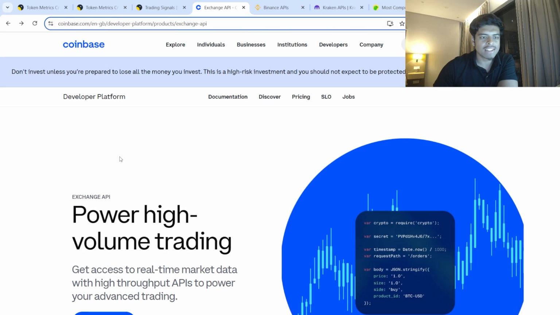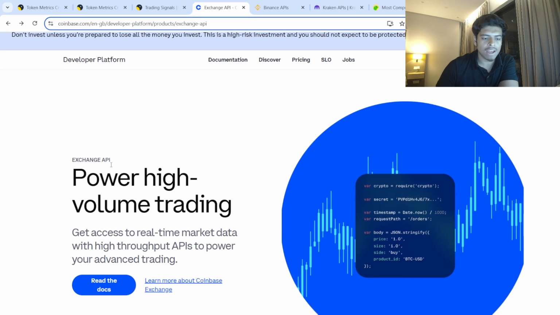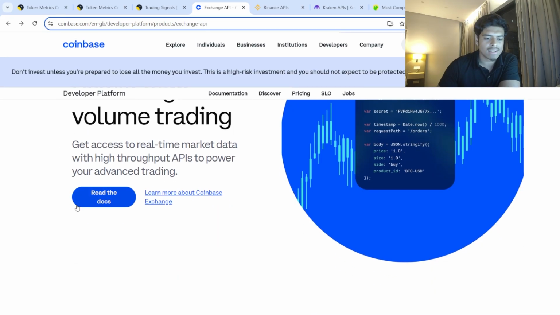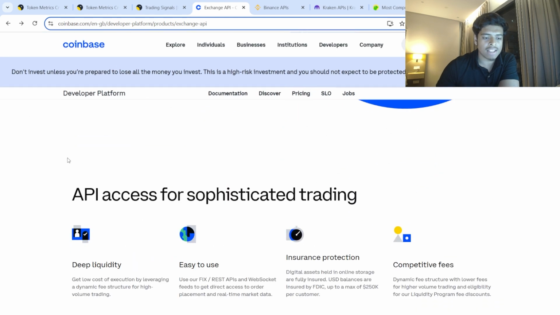Next up on the list is one that some of you may recognize, but not many of you might know about the developer platform. So Coinbase, the centralized exchange, do actually have their own API, right? Ultimately, to build whatever you can with it. It's the exchange API, and you get access to real-time market data with the high throughput of APIs to power your trading. So again, if you're building trading AI agents, if you're building some sort of trading bot here, the Coinbase API here is a great option.